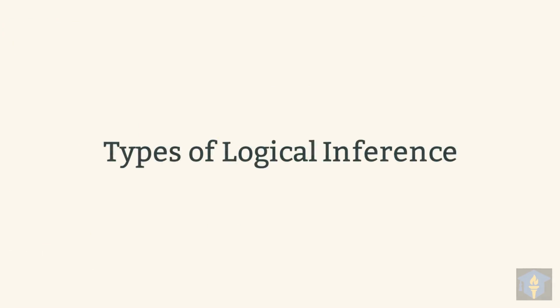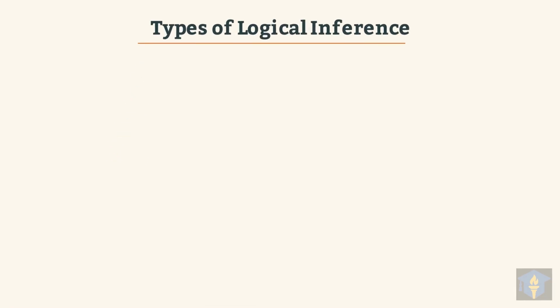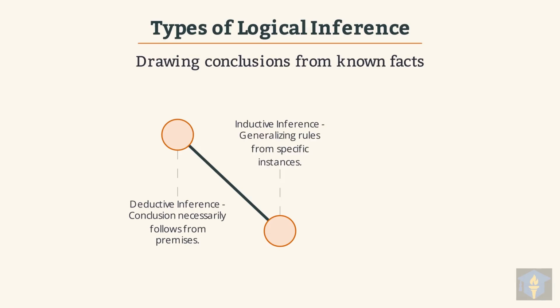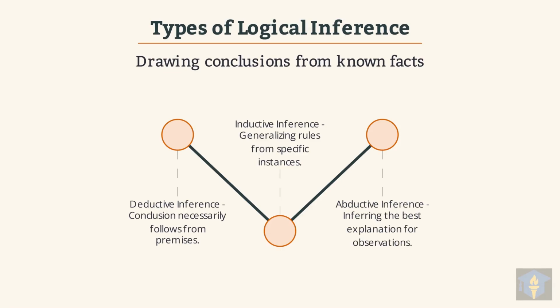Now, let's dive into the different types of logical inference, how we draw conclusions. These methods are all about how we derive new knowledge by carefully analyzing known facts. Deductive inference means the conclusion must logically follow directly and necessarily from the given premises. Inductive inference involves generalizing broader rules or patterns from a set of specific observations or instances. Abductive inference focuses on finding the most plausible and best explanation for a given set of observations.